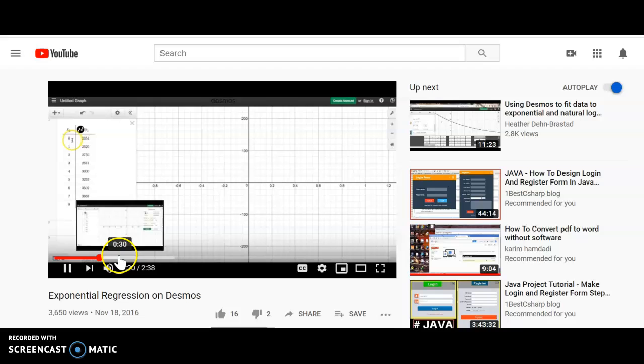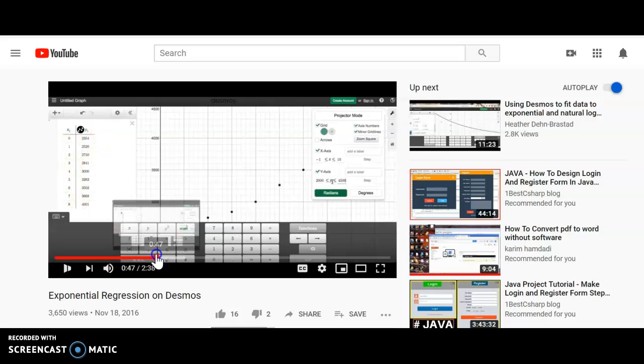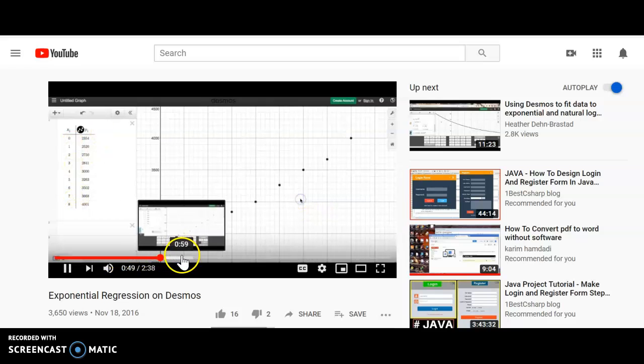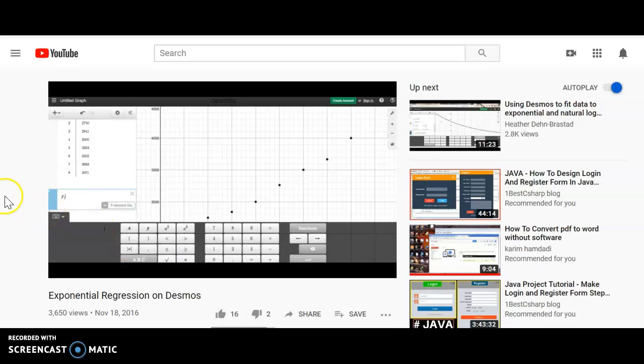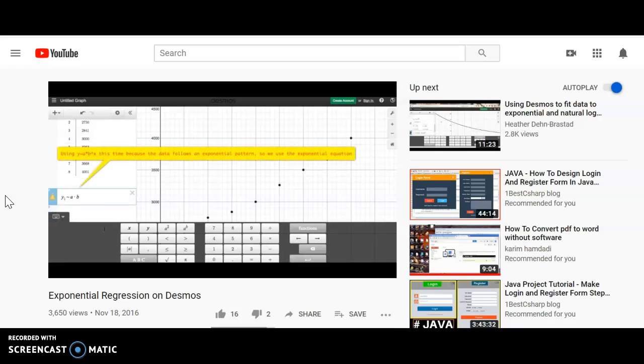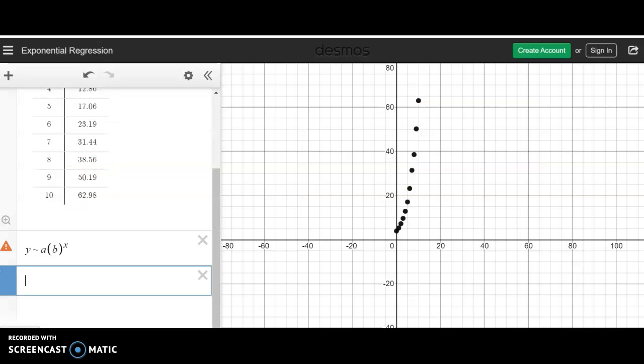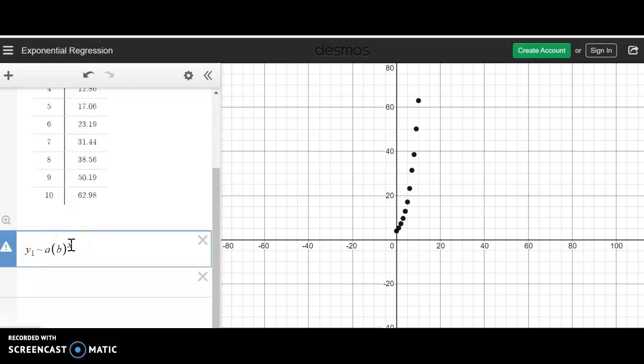So of course, X is going to go from 0 to 8, 500. And that is not equal to, it's this squiggly because we're running a regression. And then A times B to the X. Oh, you guys, I almost got it. Okay, I just had to put Y1. Okay. Y1 squiggly A times B to the X.